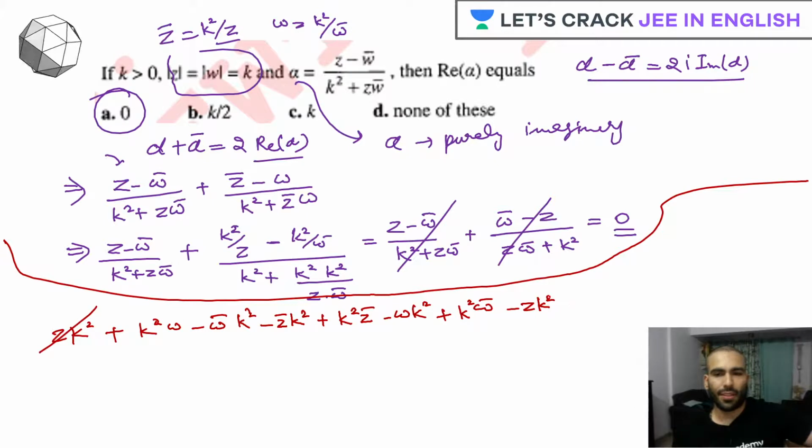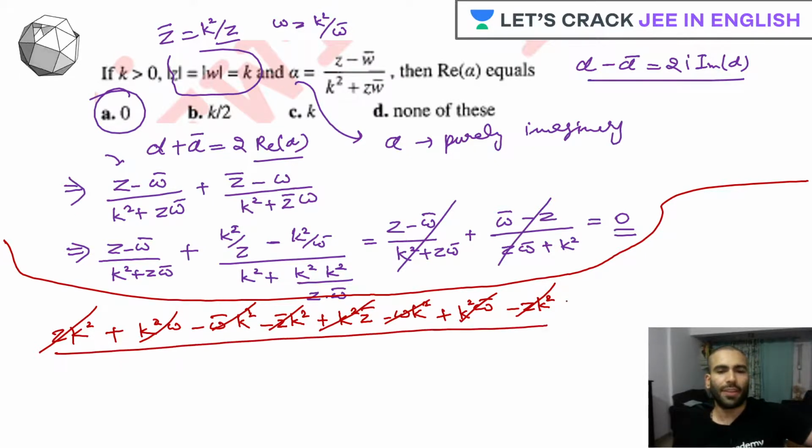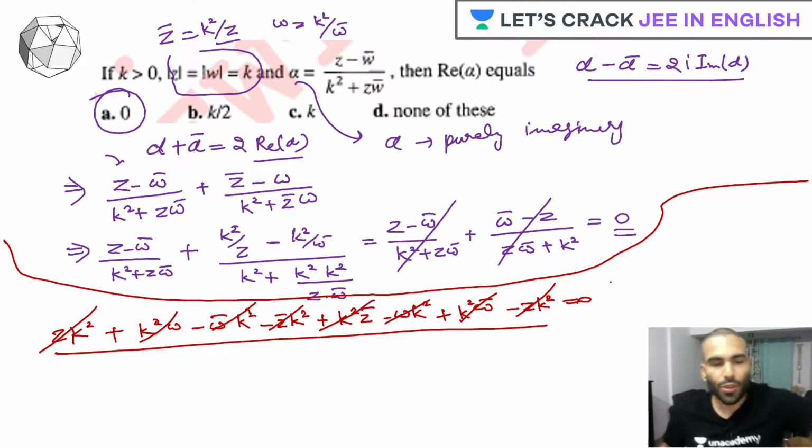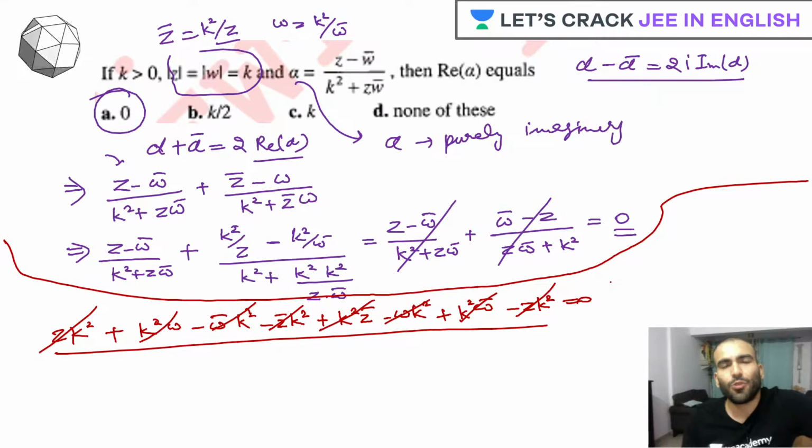Now look at this. This term is cancelling out with this term. This term is cancelling out with this term. And this term is cancelling out with this term. The numerator is also turning up as 0. People who couldn't think that they should go ahead with z bar as k square by z can peacefully take the LCM and solve the question. That's a personal choice, but I would prefer choosing a smarter way.